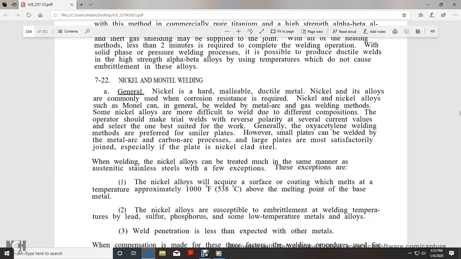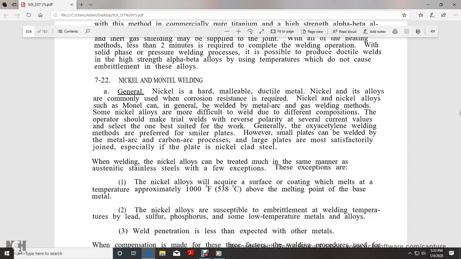Operators should make a trial weld with reverse polarity at several current values and select the one best suited for the work. Generally, oxyacetylene welding methods are preferred with the smaller plates. However, the small plates can be welded with the metal arc and the carbon arc process. The large plates are more satisfactorily joined, especially if the plate is nickel-clad steel.